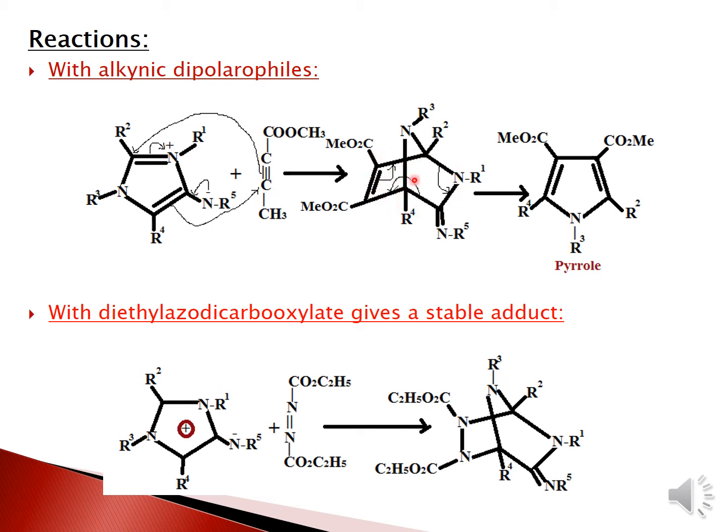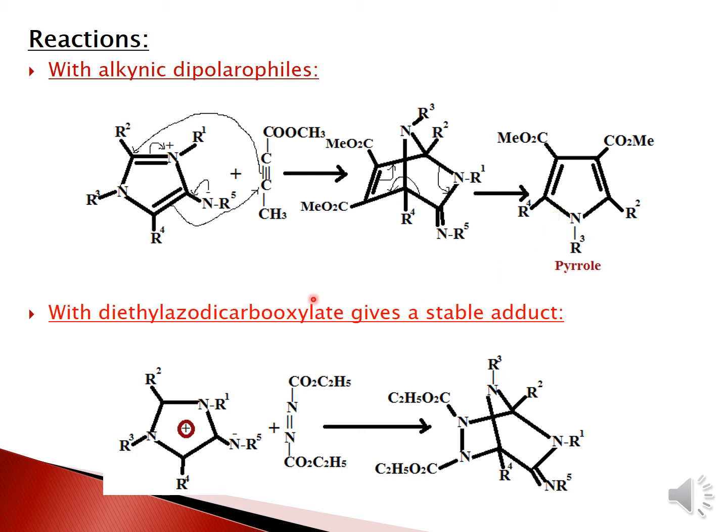After the bicyclic adduct is formed, a ring opening reaction takes place with the cleavage of this whole moiety, that is R1 N, C double bond N R5. With the cleavage of this whole moiety, upon rearrangement you get the pyrrole as your product.